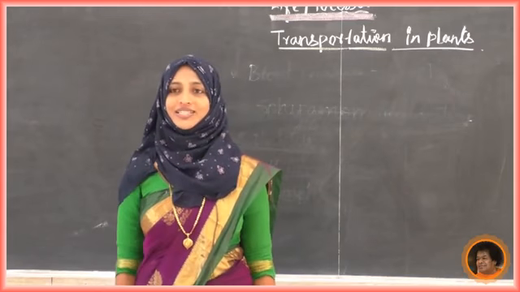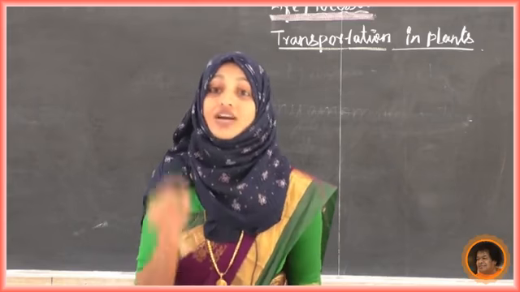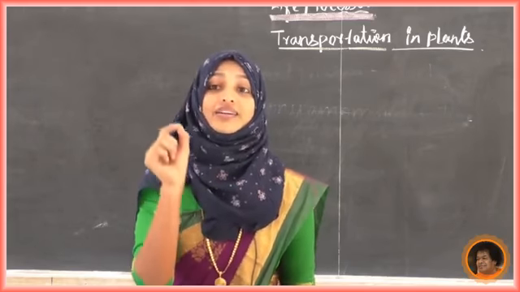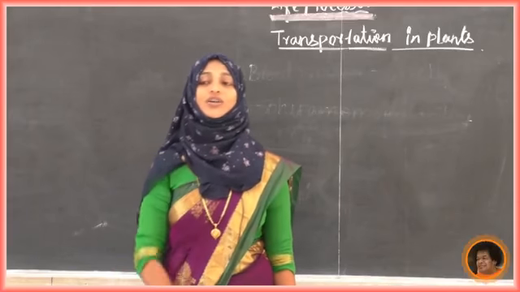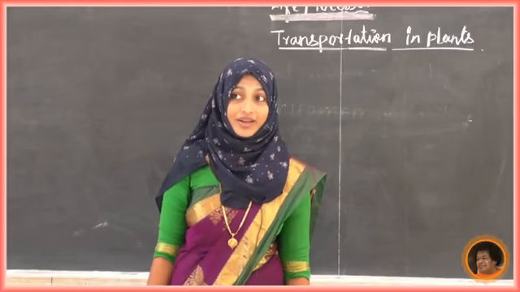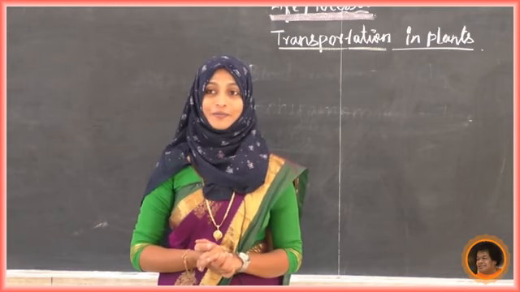Now the question is, why is a transportation system required in tall plants? Can you answer?